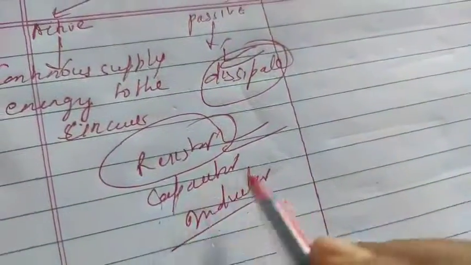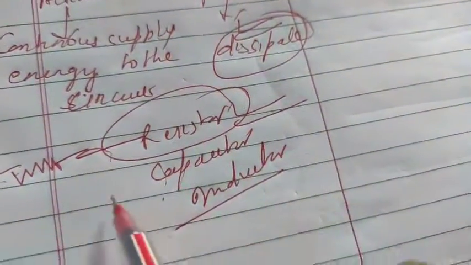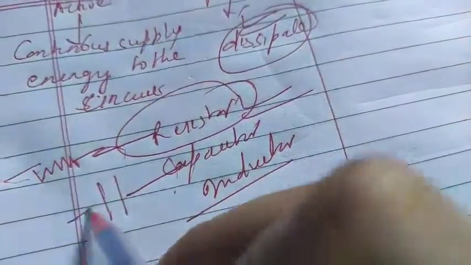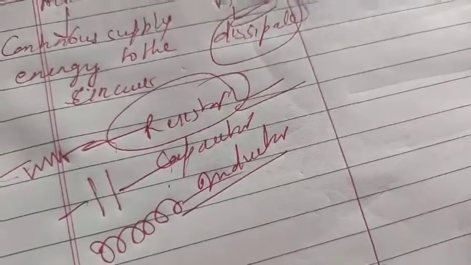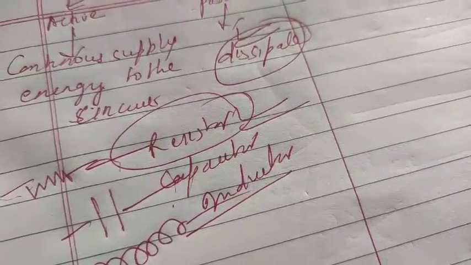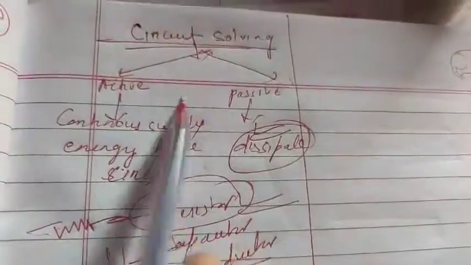But to understand where you have attached the resistor, students, you have to remember the symbol. The resistor symbol you already studied in class 10. Like this, capacitor is two lines, and inductor is a coil. So whenever this device is connected, you should understand by seeing the symbols. Now circuit solving is basically for two concepts.